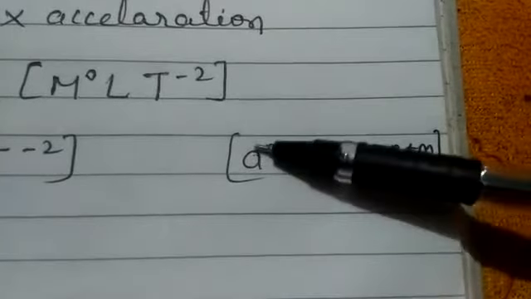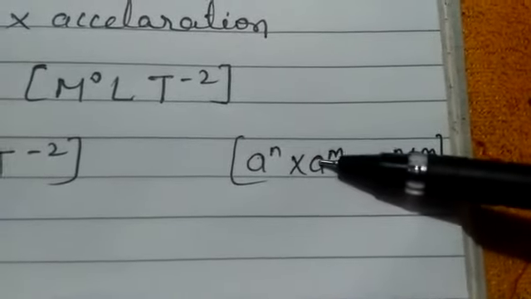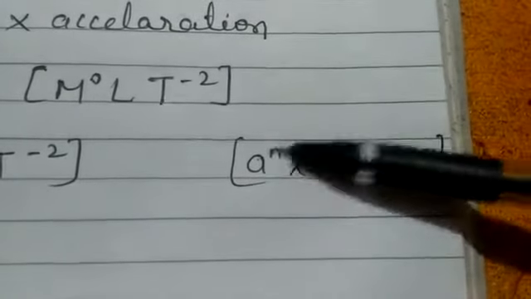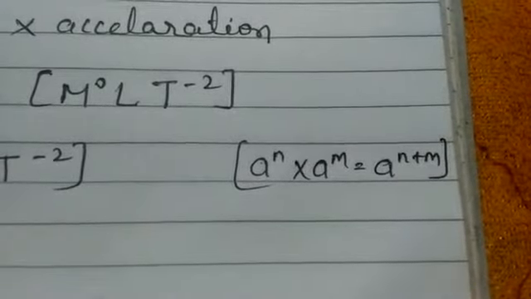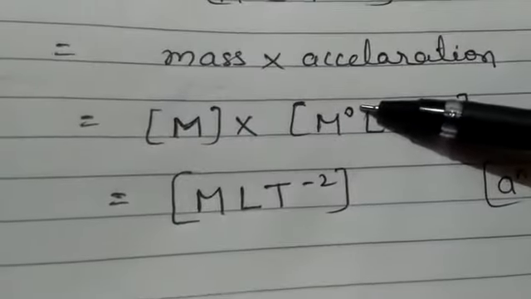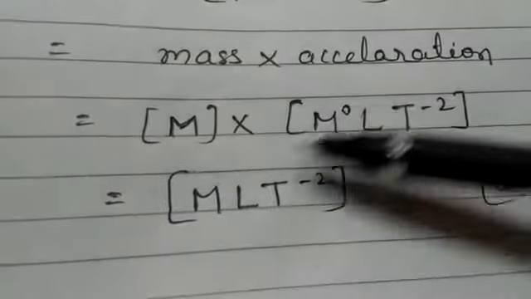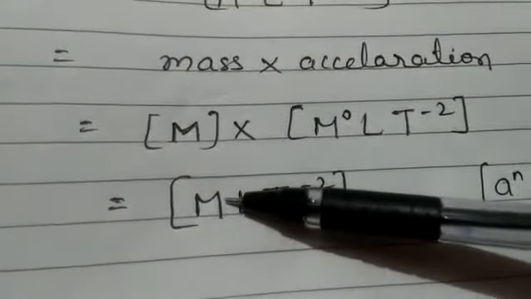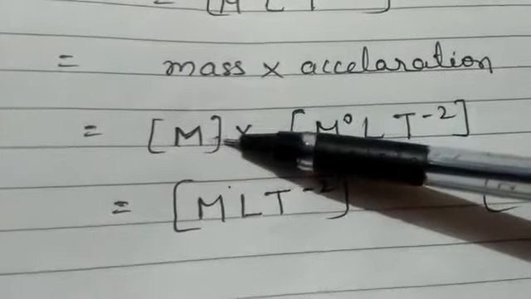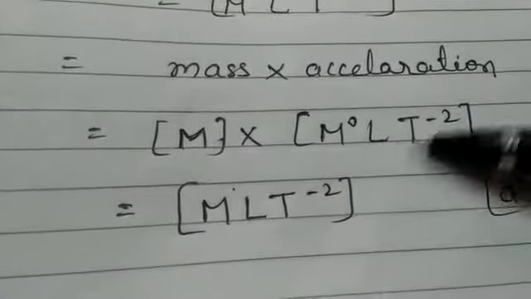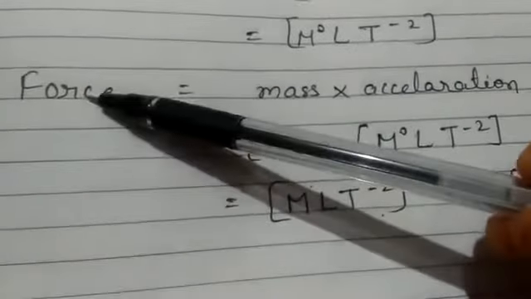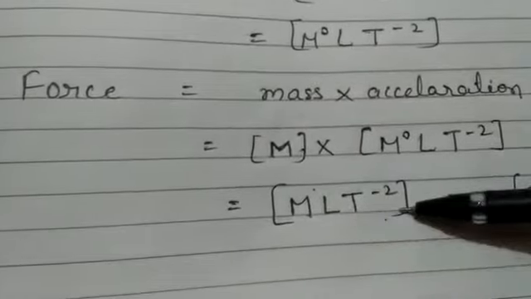So if two quantities whose base is similar but the powers are different are in multiplication, the powers are simply added up. So here you can see m into m0 is there. So 1 plus 0 will become 1. So here now we will get m to the power 1. For L and T, mass does not have any dimension. So L and T will be as it is. So here the dimensional formula for force is m L T minus 2.